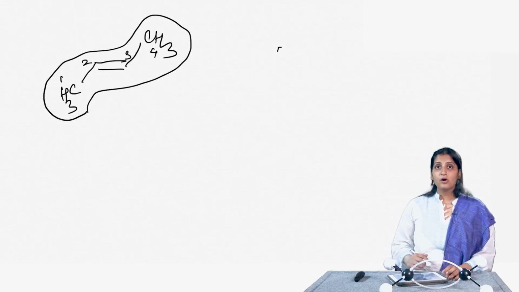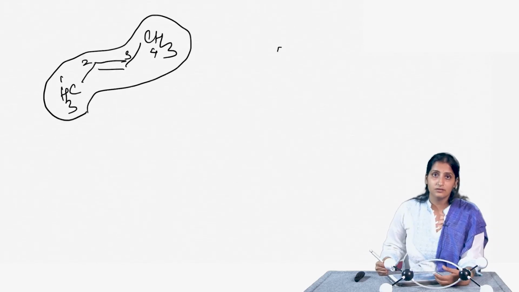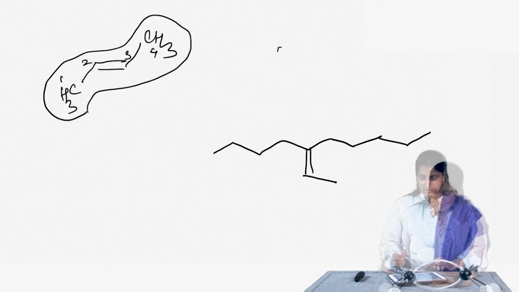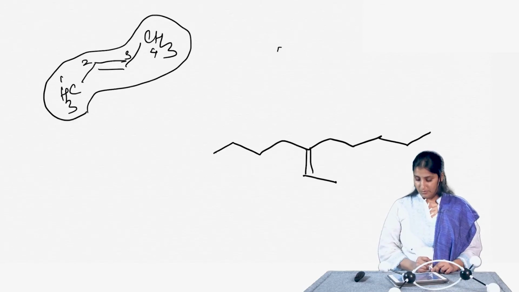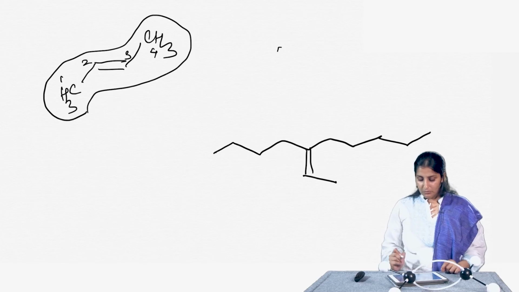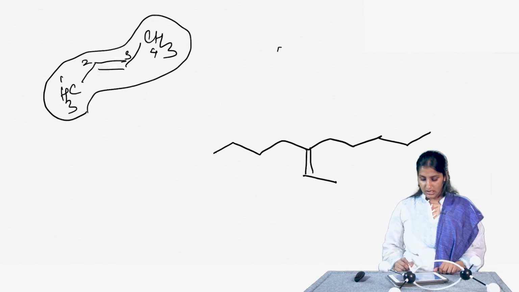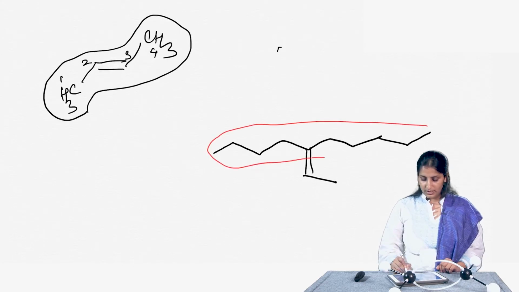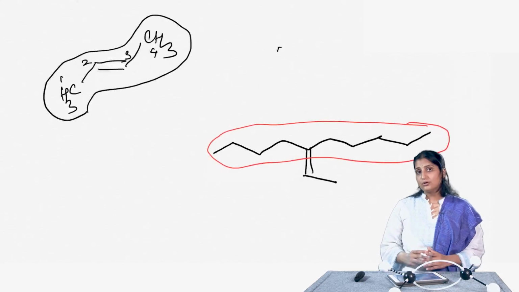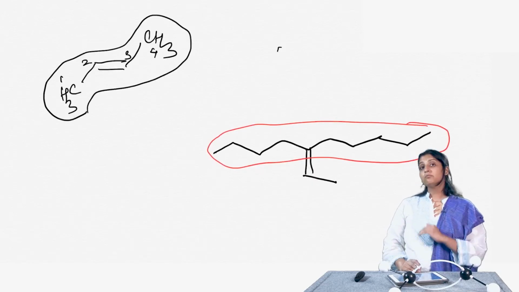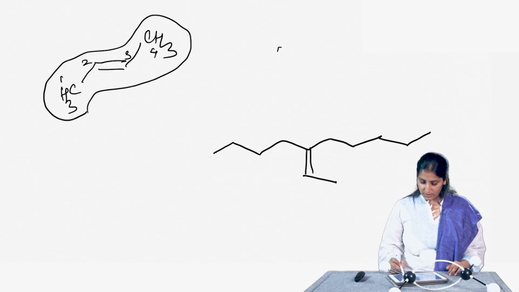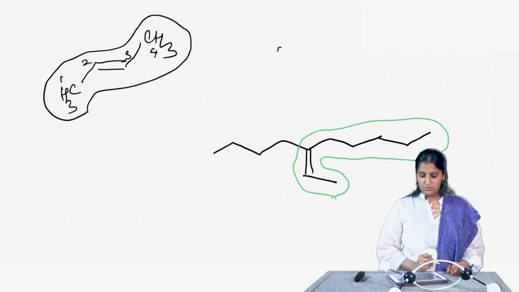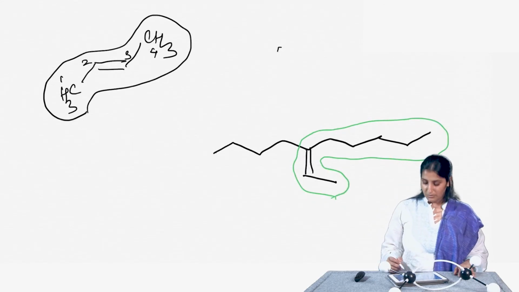Now, I am going to draw one more molecule and let us try to assign the name to it. Remember that the double bond has to be a part of the longest continuous chain. Even though I have a longest continuous chain here, this is not the right way to choose it, because the double bond lies outside of it. So, I am going to erase this one, and choose a longest continuous chain that contains the double bond and this one, because that has a larger number of carbons.